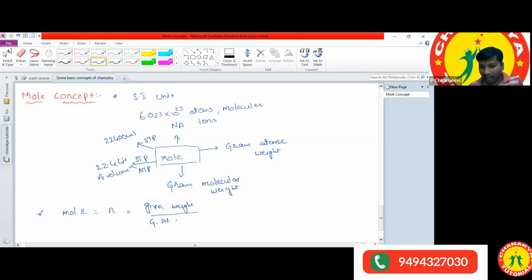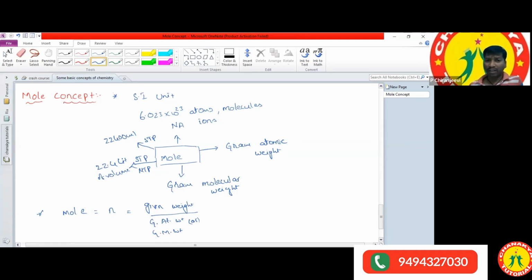If you are taking a molecule, we take gram molecular weight. Now you got the clarity about what is meant by the mole and how we calculate the number of moles.